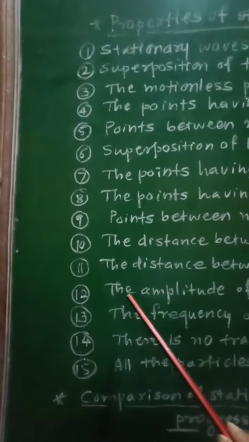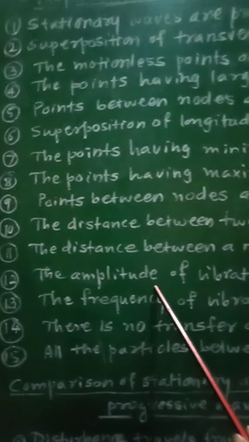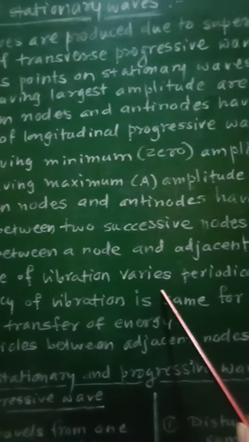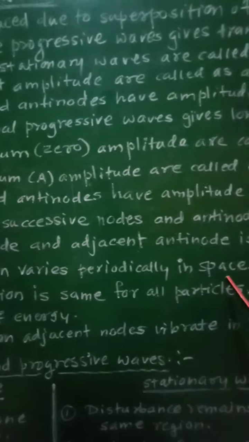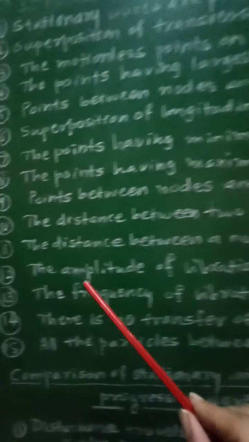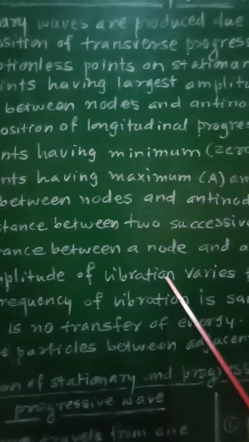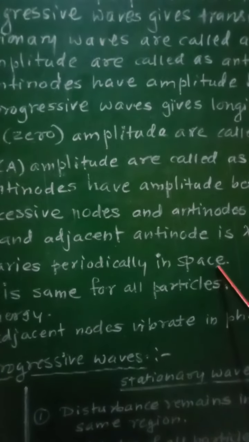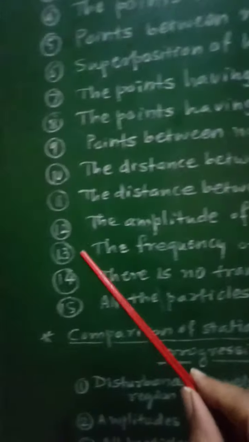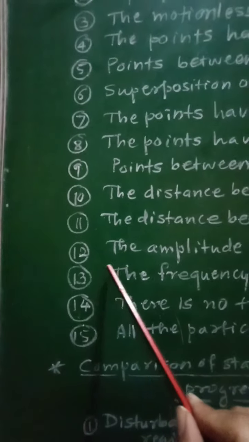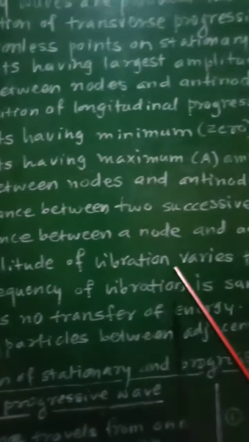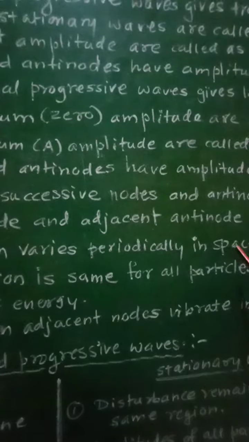12th characteristic, the amplitude of vibration of the particles varies periodically in space. So in case of stationary waves, the amplitude of vibration of the particles of that medium varies periodically in space.